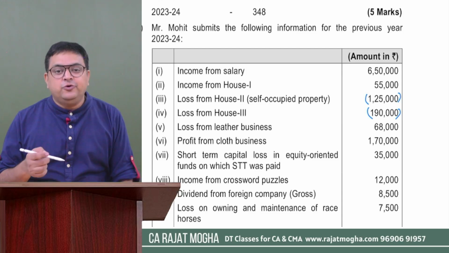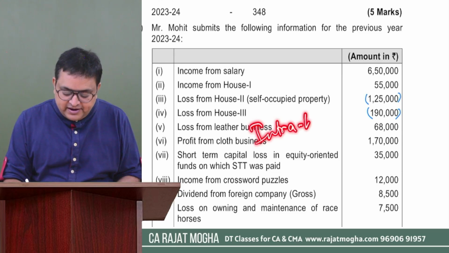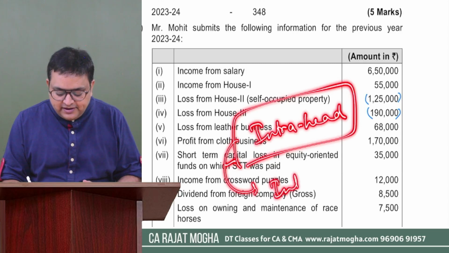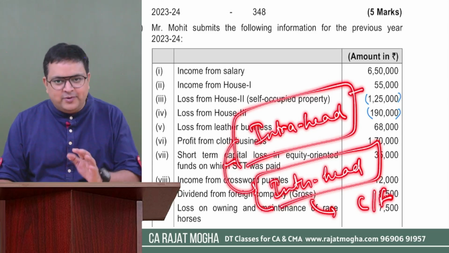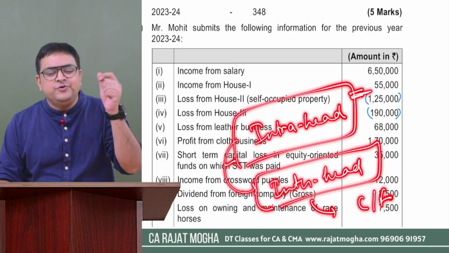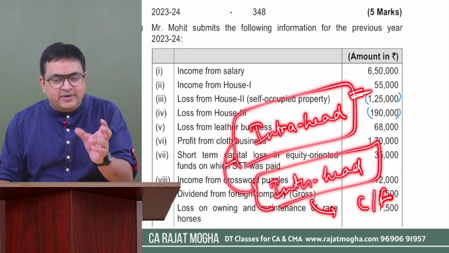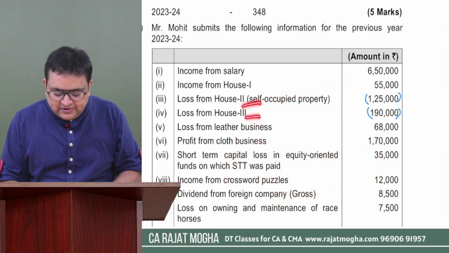So first of all, what you have to do is make intra-head adjustment. First of all, you have to make intra-head. And once intra-head is done, then you should come to inter-head. And once it is done, then you can carry forward your losses, right? So you all know what is intra-head, inter-head, and then carry forward. Intra-head adjustment means in the same year, if you have losses from one source and you have income from other source in the same head, then you can first set it off. So intra-head is, see, house 2, house 3 has loss, house 1 has income. So this is intra-head adjustment.